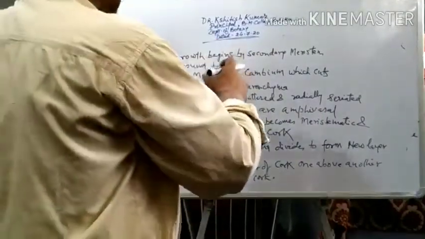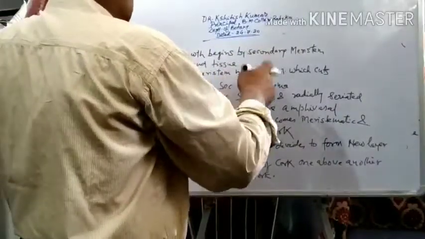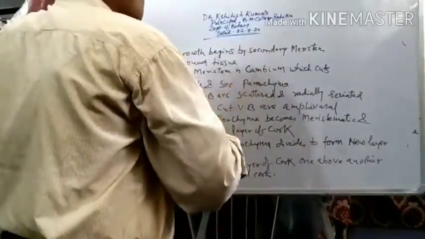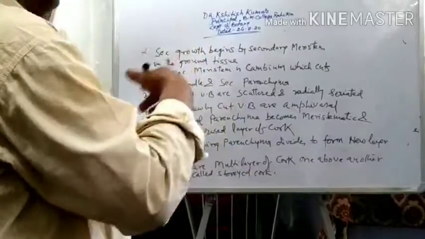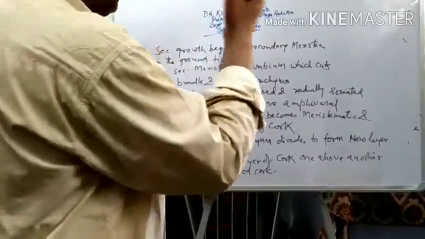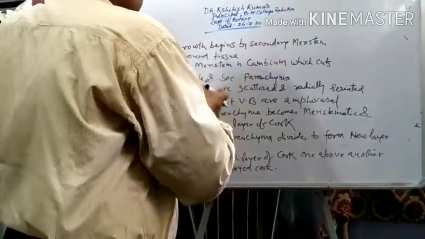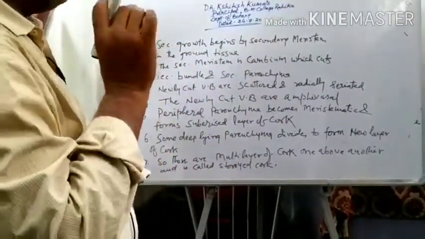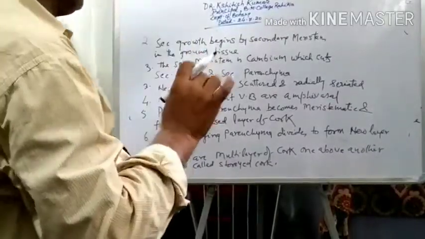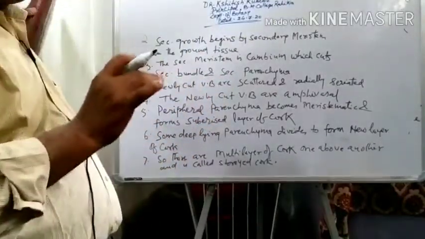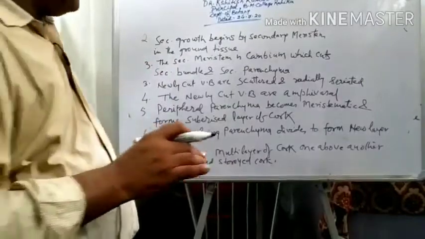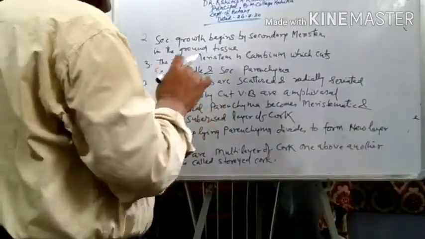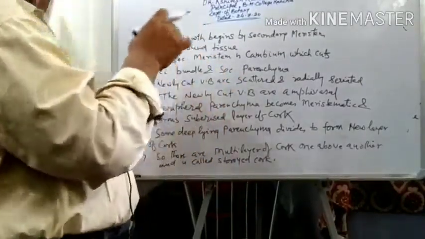So this secondary parenchyma, inside the parenchymatous cells which are arranged towards the periphery, in the peripheral region of the parenchyma a meristematic zone is produced, and the cells of this zone are suberized and the layer of cork is formed.